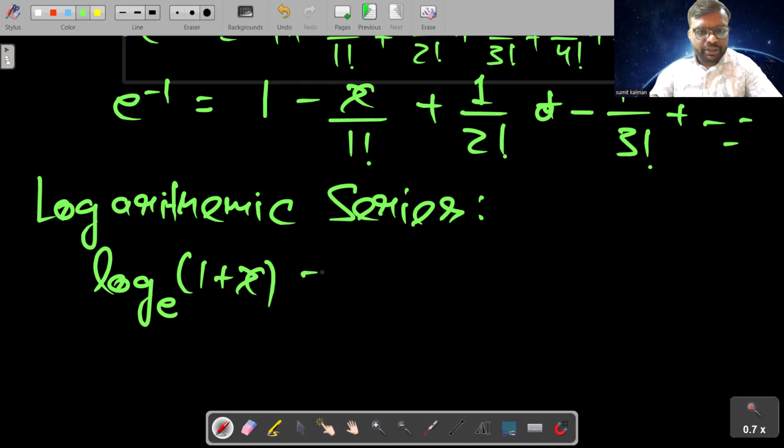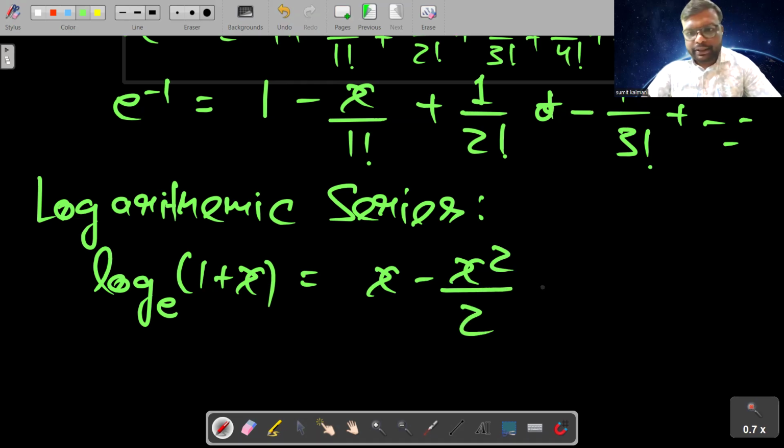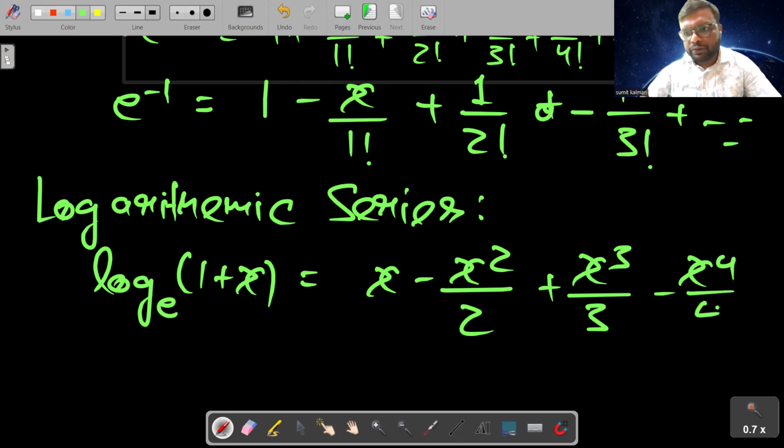The expansion of this is equal to x − x²/2 + x³/3 − x⁴/4 and so on.